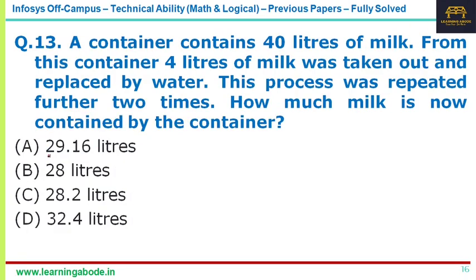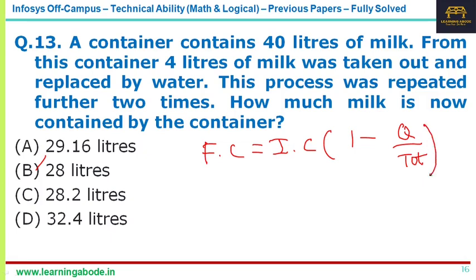Now question number 13 is a very popular question. You have 40 liters of milk, only milk, and you are taking 4 liters out of it and replacing it with water, and you are doing this a further 2 times, so you are totally doing it 3 times. For this you have a formula: final concentration is equal to initial concentration into (1 minus quantity removed by the total quantity) whole power k, where k is the number of times the iteration is done. Please understand, the final quantity will be less because you have a minus symbol inside.